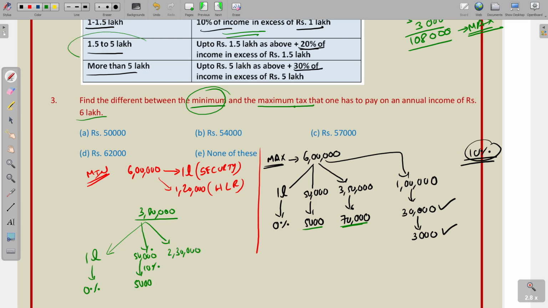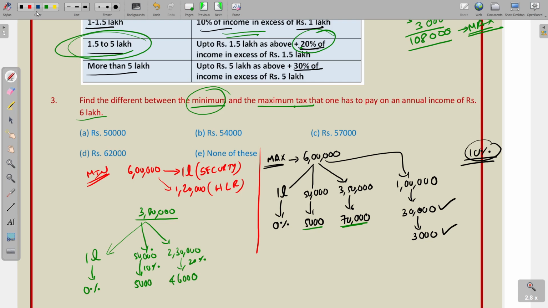This 2,30,000 will come under the category 1.5 to 5 lakhs. You should pay 20% of the tax. 10% is 23,000, so 20% is 46,000.